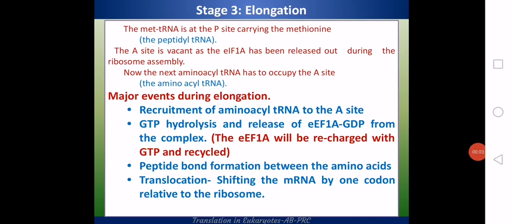So we will continue with the next stage of translation in eukaryotes, which is the elongation process. The reaction is similar to that in prokaryotes. In brief, you can see there is a recruitment of aminoacyl tRNA to the A site, then GTP hydrolysis, and there is an internal recycling process, then peptide bond formation, translocation. These are the same as we have already seen in the prokaryotic system.